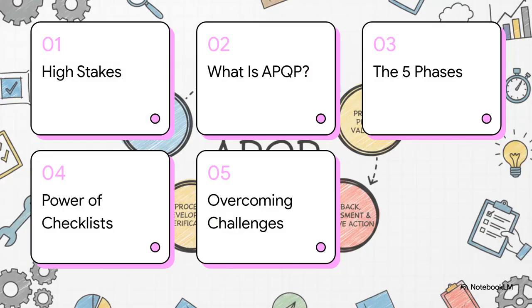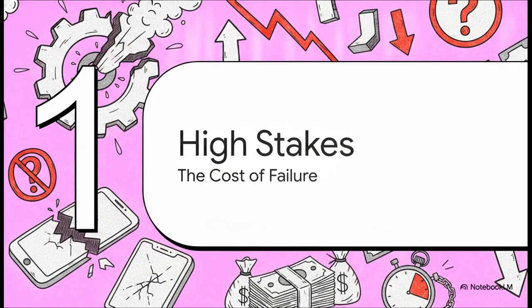To demystify all of this, here's our roadmap for today. We're going to cover the high stakes of manufacturing, what APQP actually is. We'll break down its 5 phases, look at the power of checklists, and finally, how to overcome common APQP challenges. Kicking things off with Section 1, the high stakes of manufacturing.